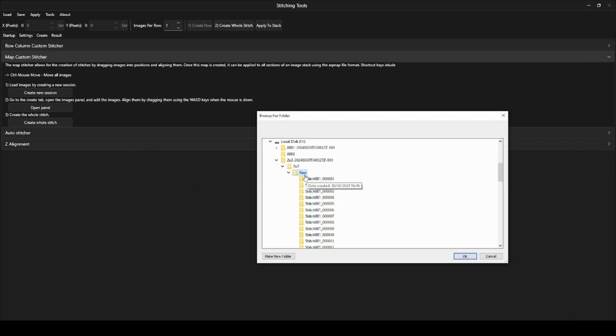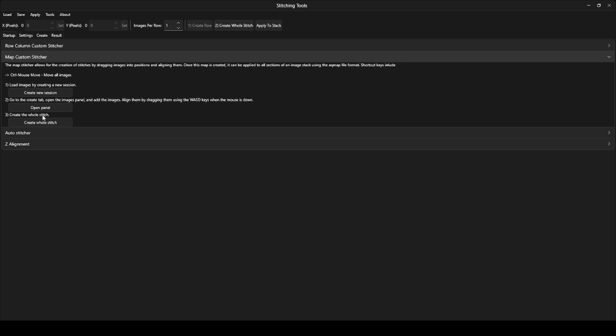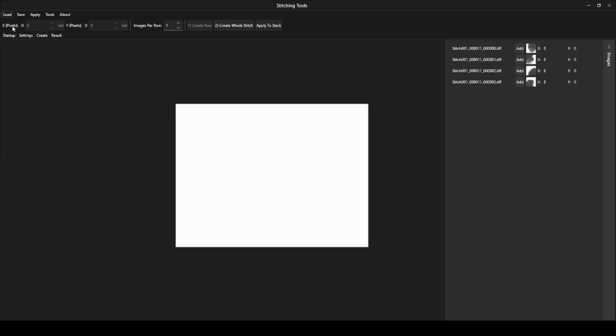Experiment folder, or where your files are saved. In this case, raw holds all of the folders containing the images. I'm going to select this one here because it has a good amount of data in it, but I could have selected any of the image stacks below. This does also work on singular images. We're now going to open the panel.